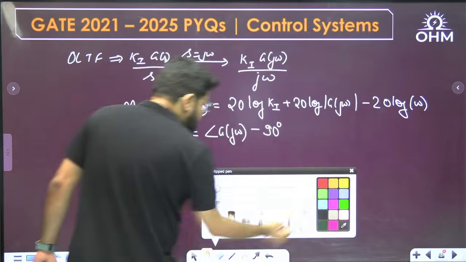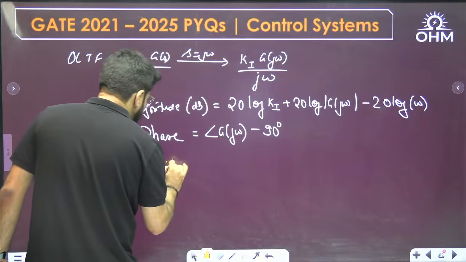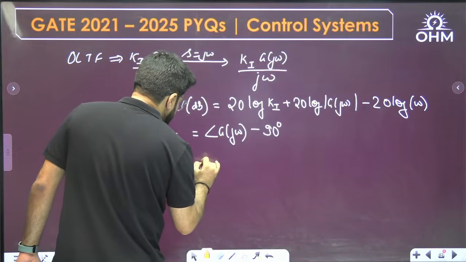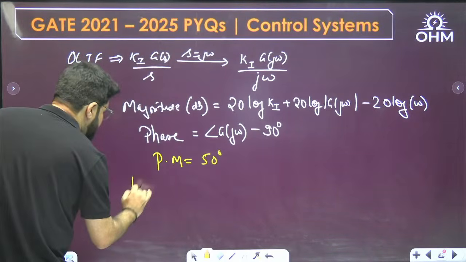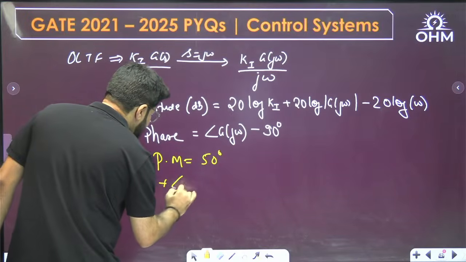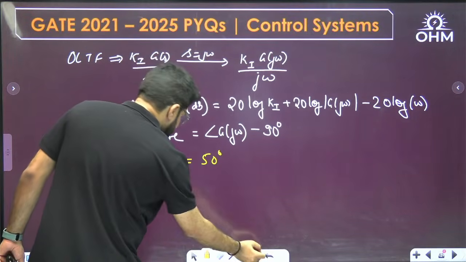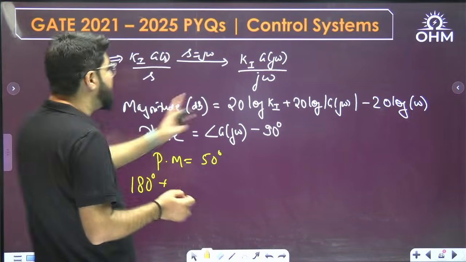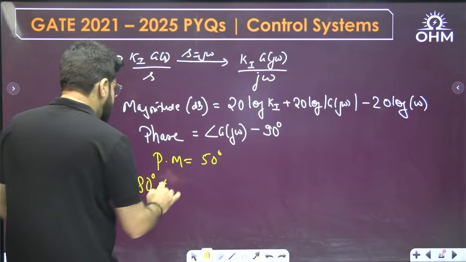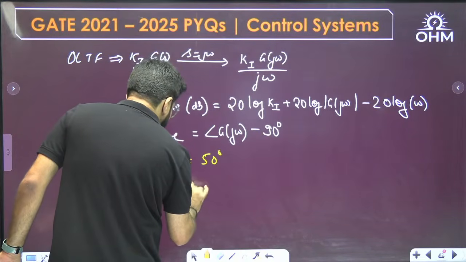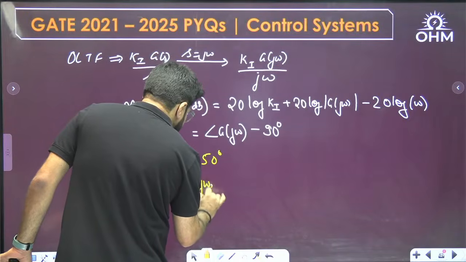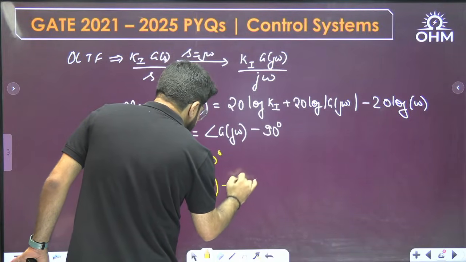So I will first use the phase margin. What is the phase margin? 50 degree. The phase margin formula is 180 degree plus the total phase at omega g. The total phase at omega g is angle G(j omega g) minus 90 degree.